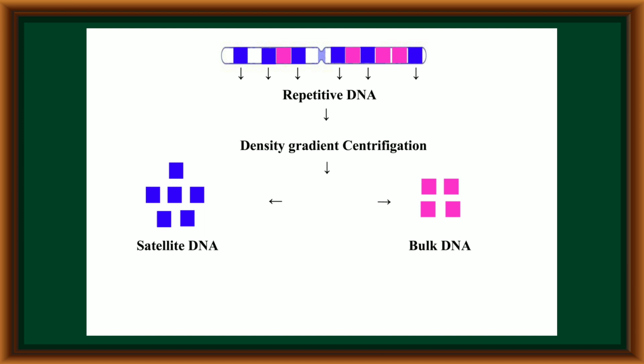The satellite DNA can be separated into two groups based on the nitrogen bases present in its structure, the length of the DNA fragments, and the number of repeated sequences. The satellite DNA can be classified into two groups. One is called microsatellite and the other minisatellite.